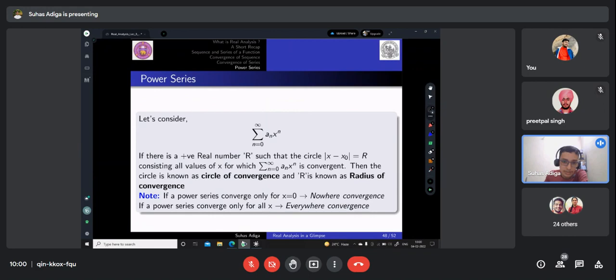So if there is a positive real number R such that the circle mod of x minus x naught equal to R consists of all values of x for which an x power n is convergent, then the circle is called the circle of convergence, and this R is the radius of convergence. That is, within this circle all points are convergent, and if you go outside it, it is not convergent. If the power series converges only for x equal to 0, we call it nowhere convergence. If it converges for all x belonging to R, then we call it everywhere convergence.